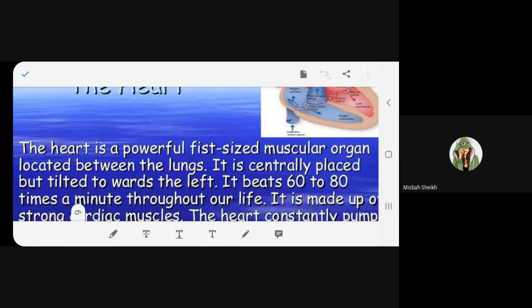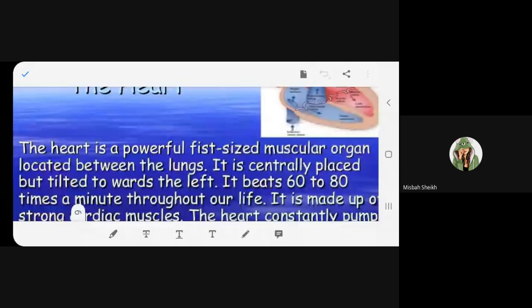Now close your palm, put your thumb inside and cover it with your four fingers. Yes, this is the size of a heart. Where do we find the heart? In between the lungs. In between the lungs, we find the heart.